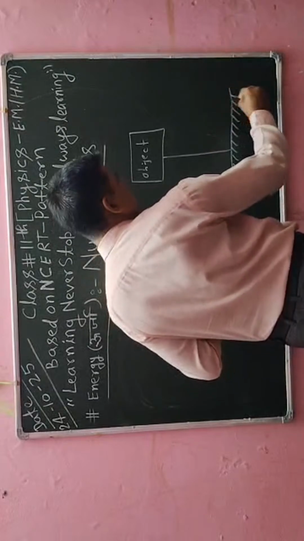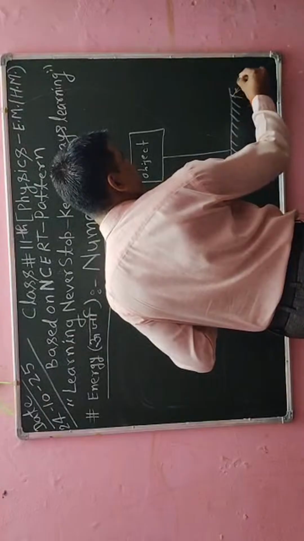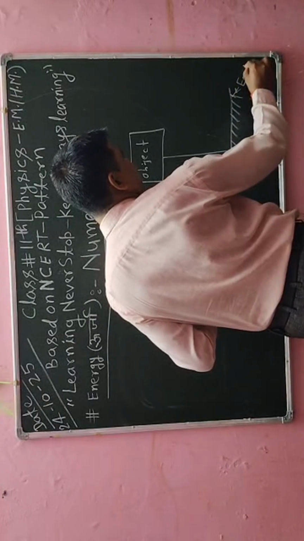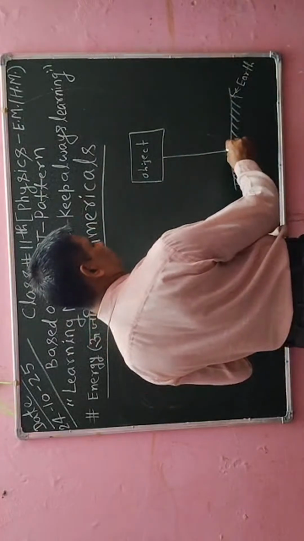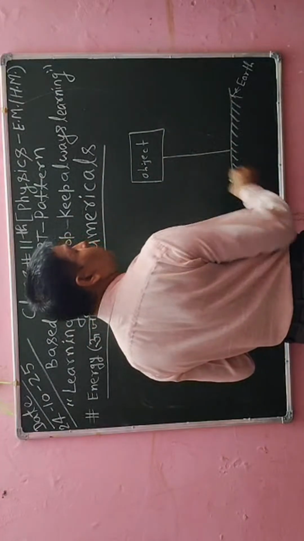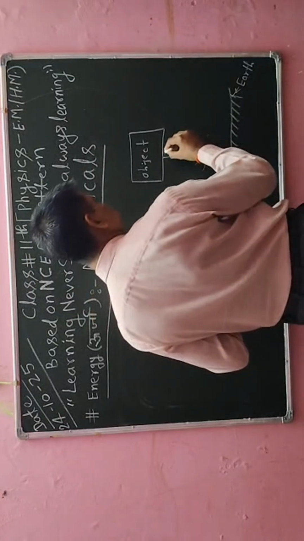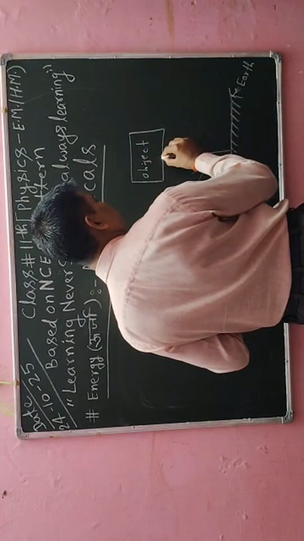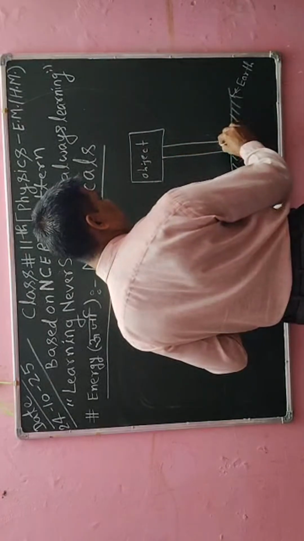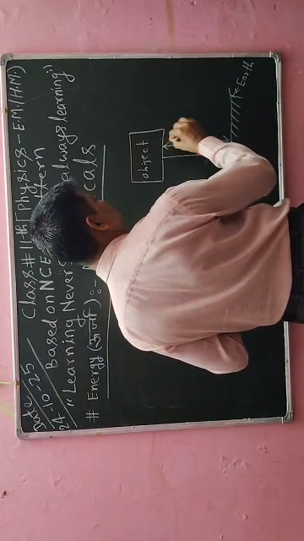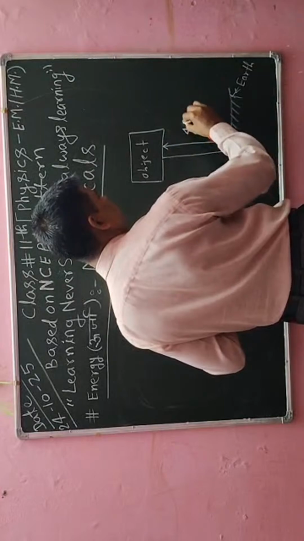This diagram is the diagram of the earth. Now this object is available 45 meter from the ground. From the ground means from the earth. This distance is given in the numerical, that is 45 meter.